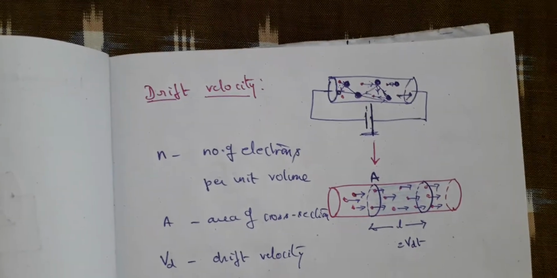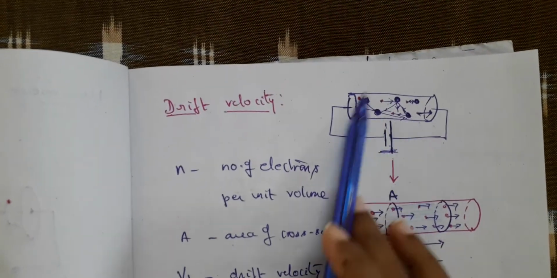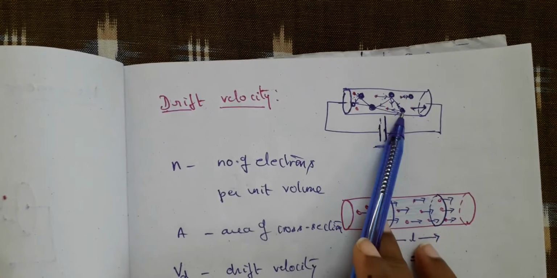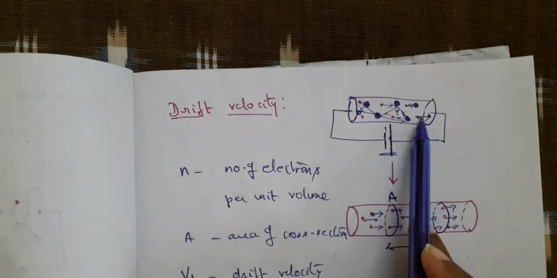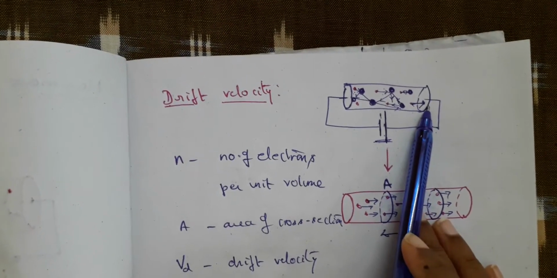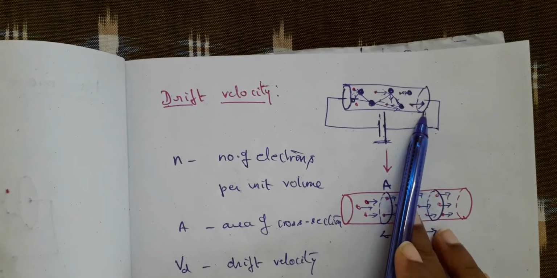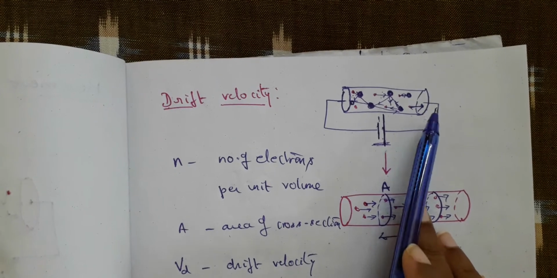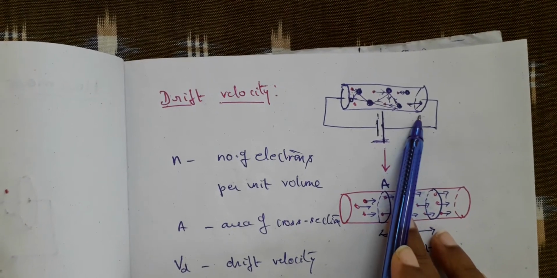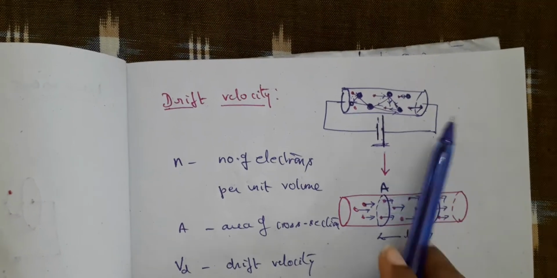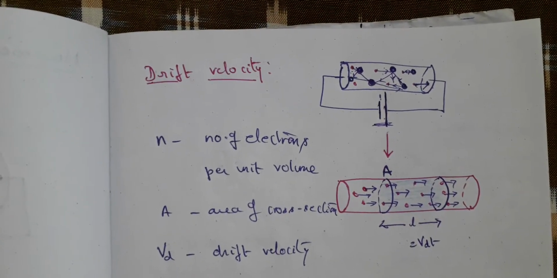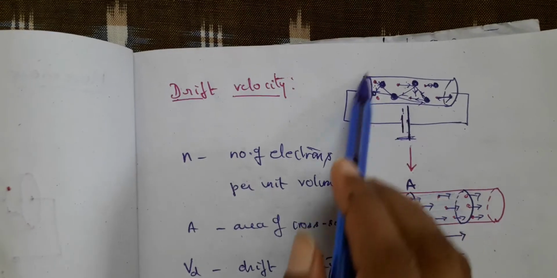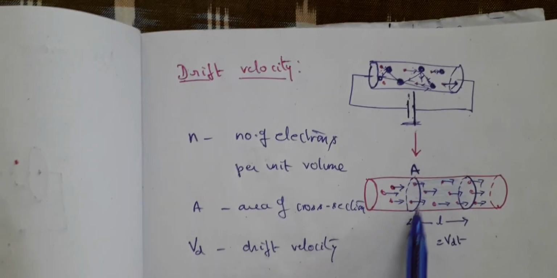There is so much resistance offered by all these ions to the movement of the electrons, but the electrons are again and again drifted to move forward. So we call that the drift velocity, the average constant velocity possessed by the electrons. Let's not complicate it like this; let's simplify it.